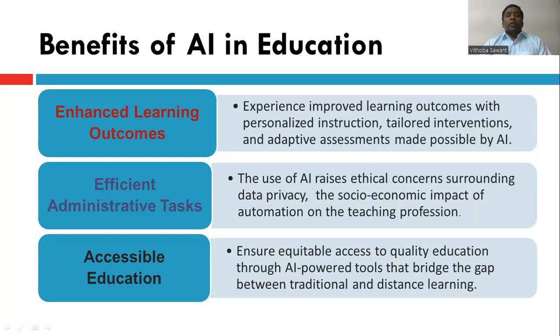Second one is the efficient administrative task. We are surrounded by a lot of data and privacy concerns. There is also the socioeconomic impact, automation in teaching professions, and the efficiency of our work. We get a lot of data, and how we analyze it is also very important, and we are getting help through artificial intelligence that analyzes all these things very easily.